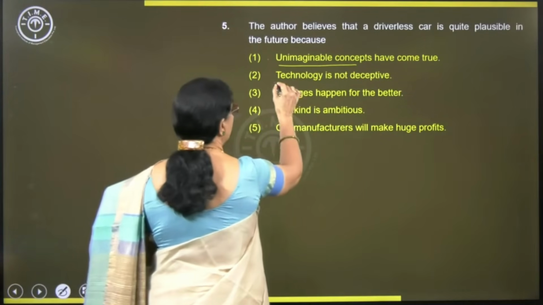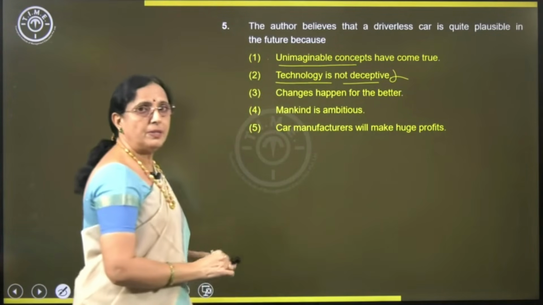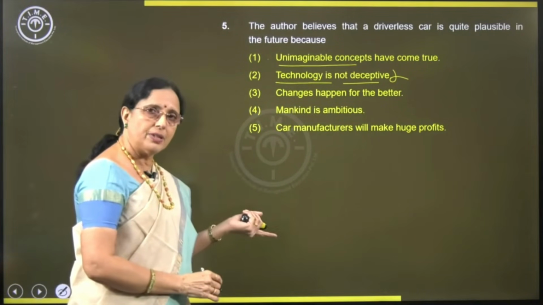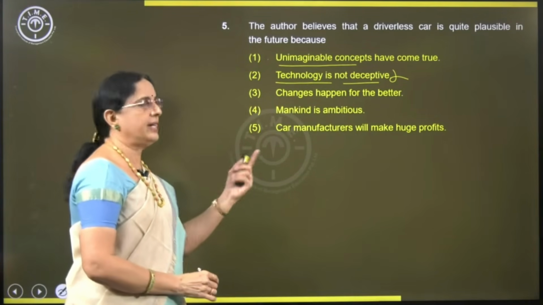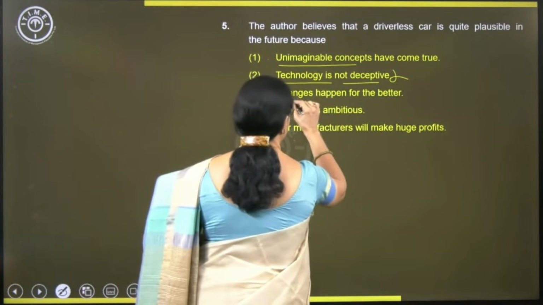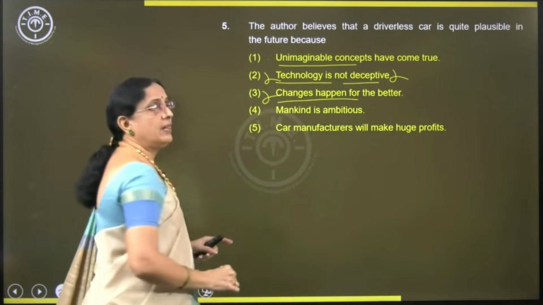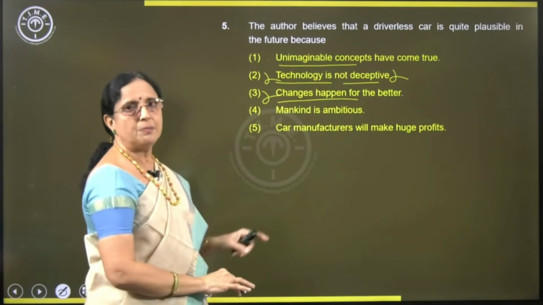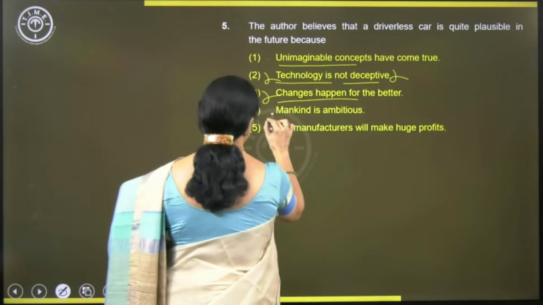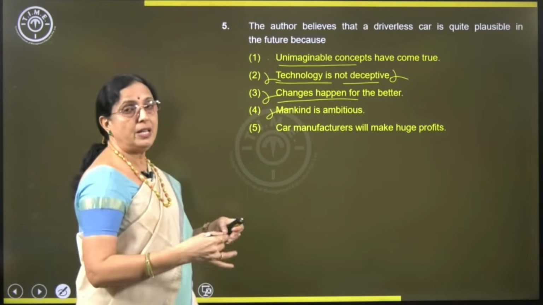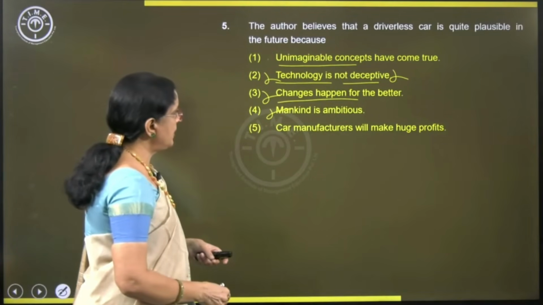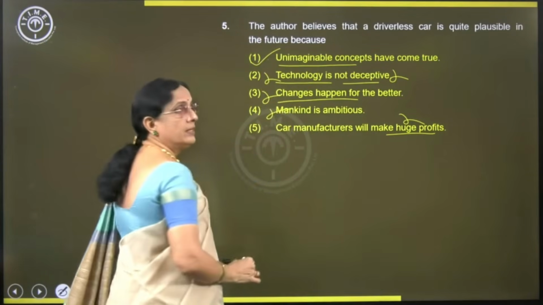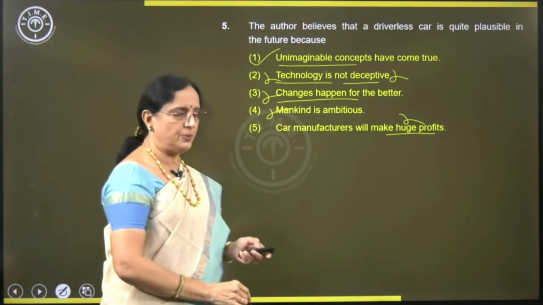Technology is not deceptive. We are not talking about technology here. We are talking about the arrival of the driverless cars, just like the arrival of the TVs and aeroplanes once upon a time. Changes happen for the better. Yeah, changes always happen for the better, but that is irrelevant, not related to the question. These are all in general correct, but not related to the passage. Mankind is ambitious. Yeah, very good. That's why we are inventive. We innovate. Car manufacturers will make huge profits. Nothing is said about huge profits. So, our answer is this one. Unimaginable concepts have come true.